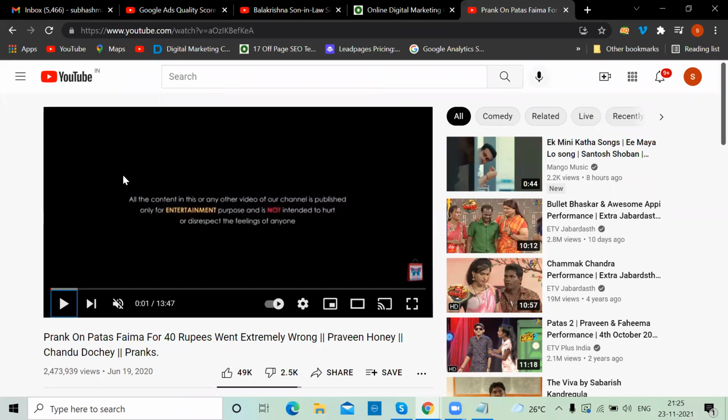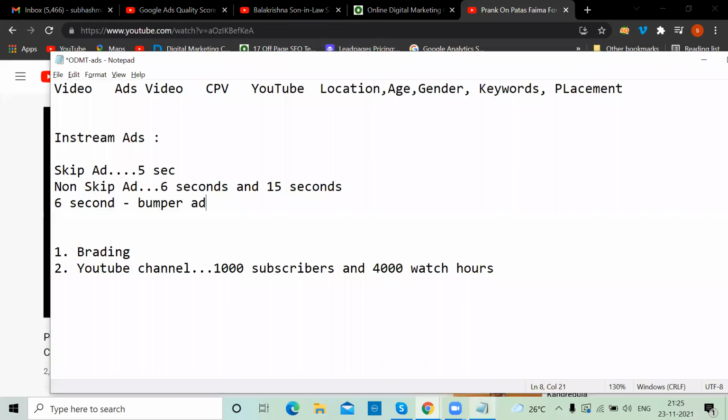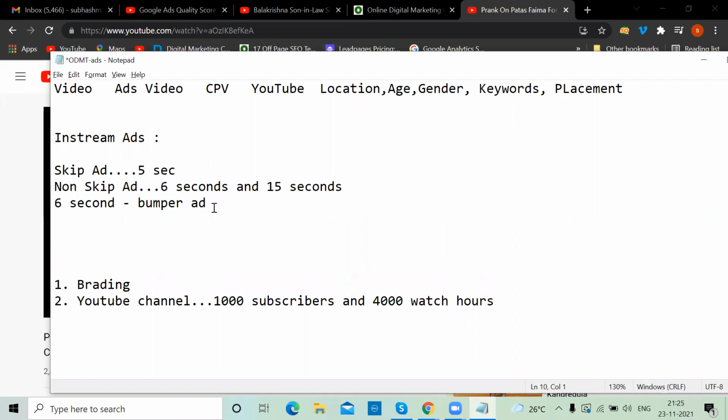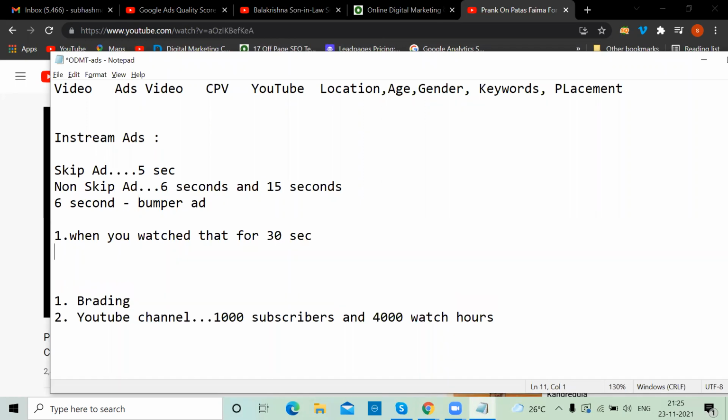Whenever you see the ad, the skip ad option will be coming. So I'm going to tell you when the amount will be charged. When you click on skip ad, the amount will not be charged from the advertiser. But when will the amount be charged? When you watch that ad for 30 seconds. If you watch it for 30 seconds, then only the amount will be charged. But most of the people skip it.